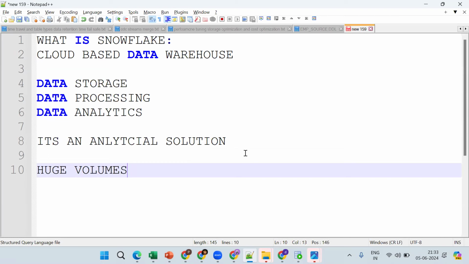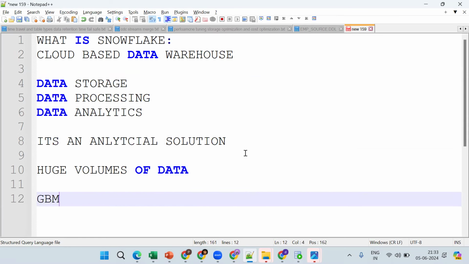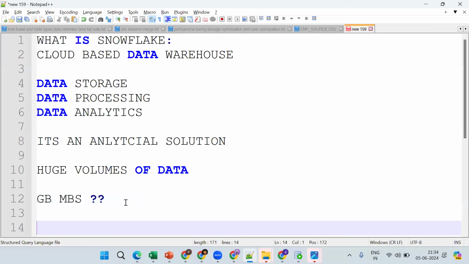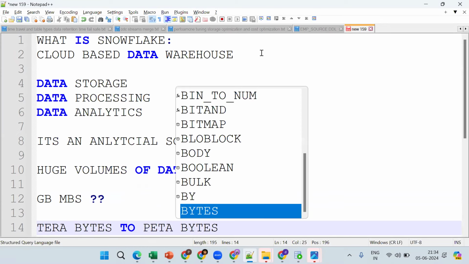Now tell me, in your perspective, what is huge volumes of data? How much volume can you say? Like MBs or GBs? Huge volume in the sense like what? It will be terabytes to petabytes of volume. Okay, these are the basic things. So Snowflake is used for handling huge volume, terabytes to petabytes, and it will handle it easily.